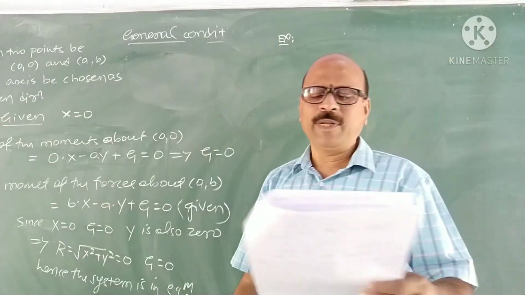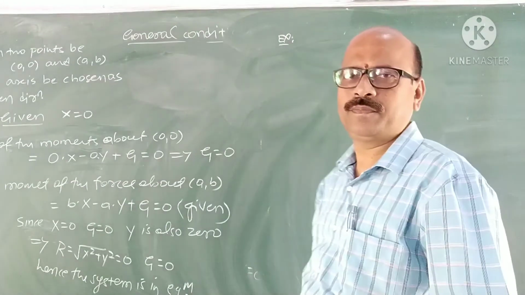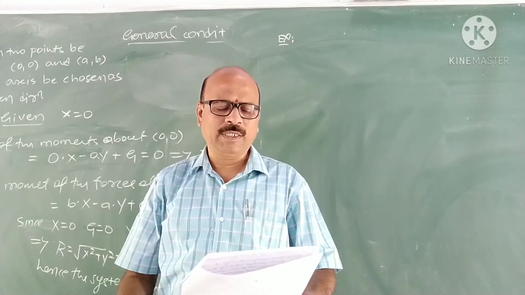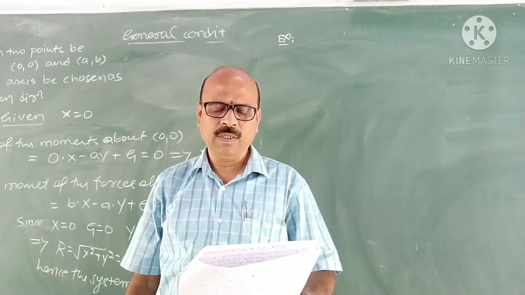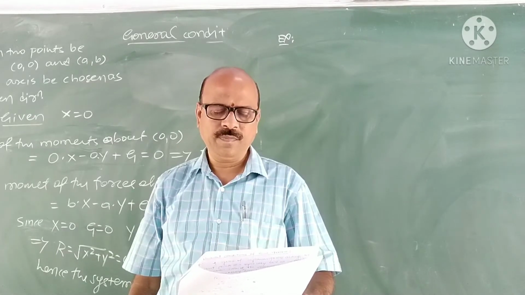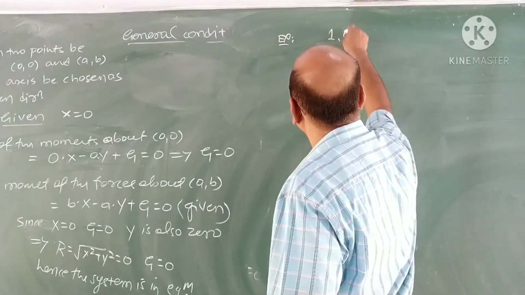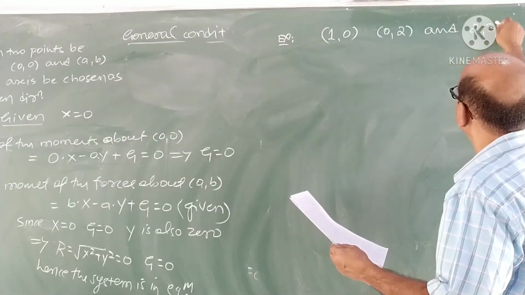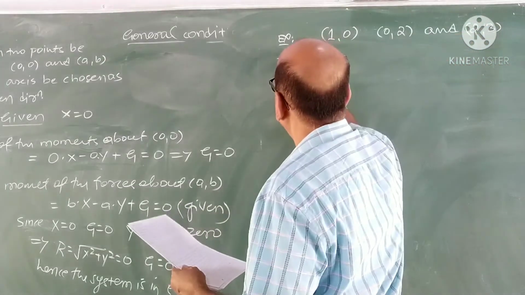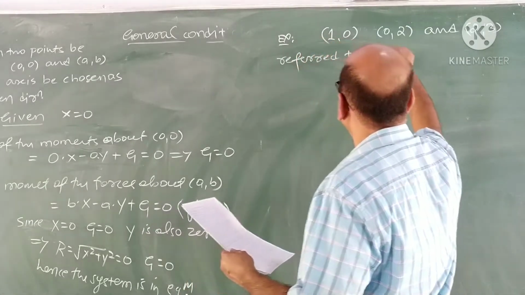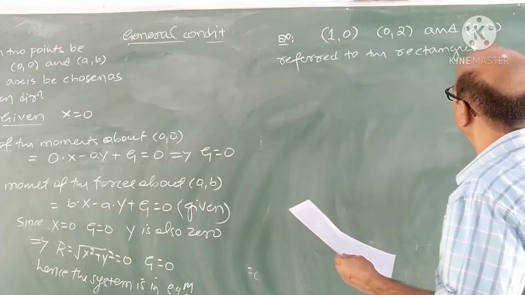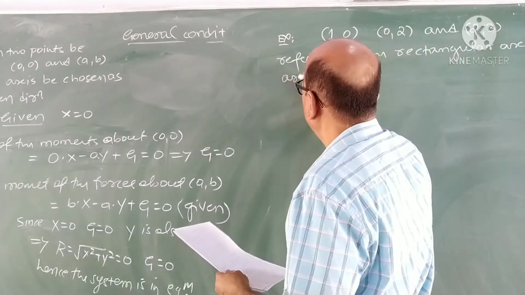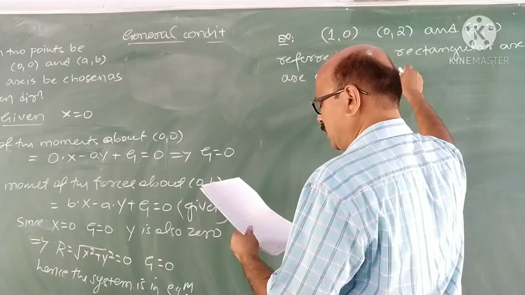See this problem. The algebraic sum of the moments of a system of coplanar forces about the points (1, 0), (0, 2) and (2, 3), referred to the rectangular axes, are G1, G2, G3 respectively.